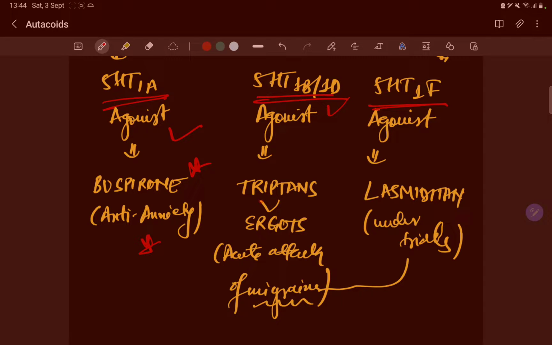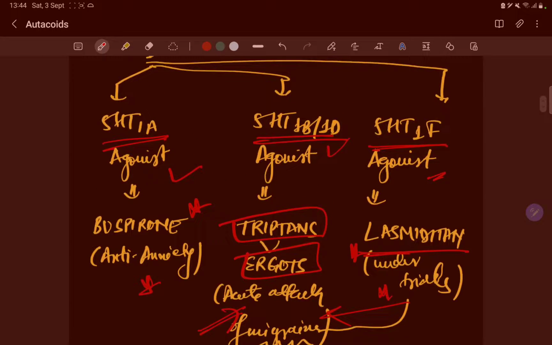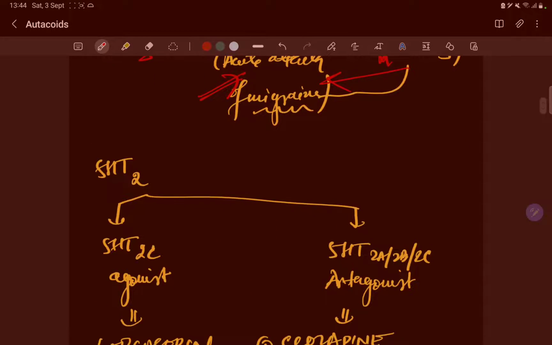5-HT1B and 1D agonists are the triptans or the ergots. They are used in the acute attacks of migraine. The 5-HT1F agonist is lasmiditan. These are under trials for the acute attack of migraine. So these are the three categories of the 5-HT1 receptor subtypes and the names of the agonists.